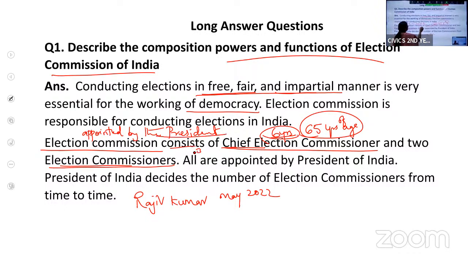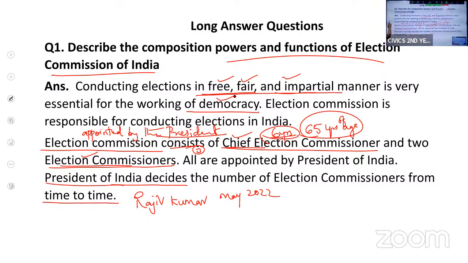So this Election Commission is appointed by the President. It consists of 3 members, that is 1 Chief Election Commissioner and 2 other commissioners. All of them are appointed by the President. And the number of commissioners is decided by the President. The President of India will decide from time to time how many commissioners should be there in the Election Commission. I hope I'm clear with this introduction. It is the responsibility of the Election Commission to conduct the elections in a free, fair and impartial manner. Then only we can say that the democracy is successful.